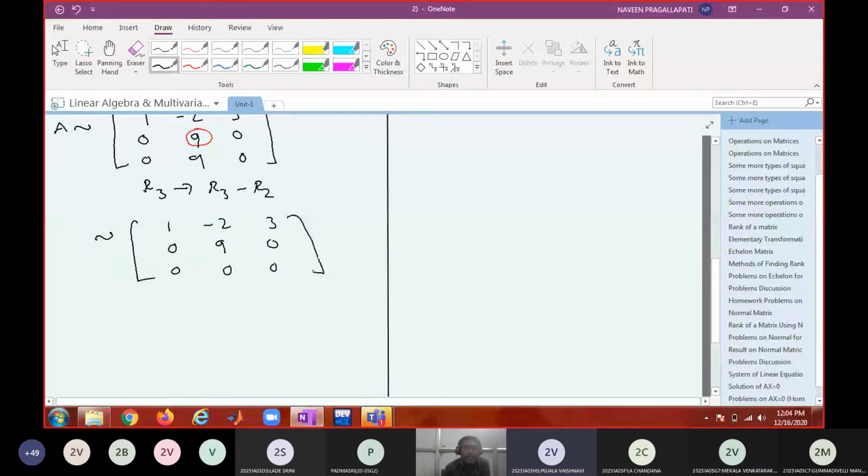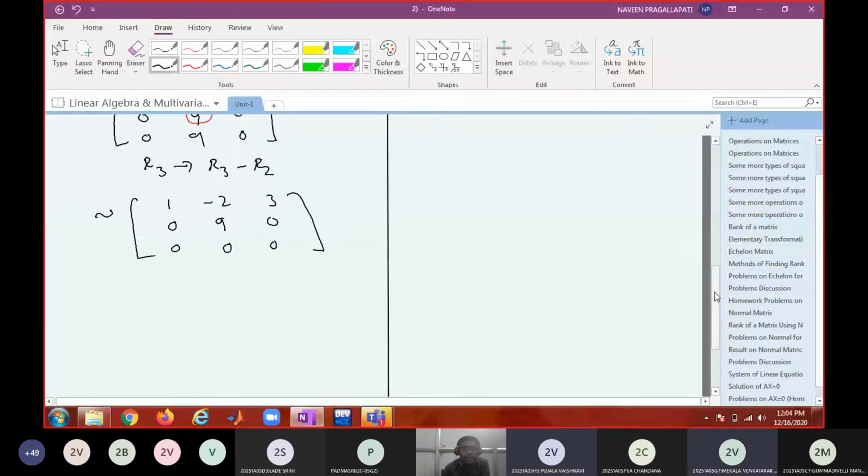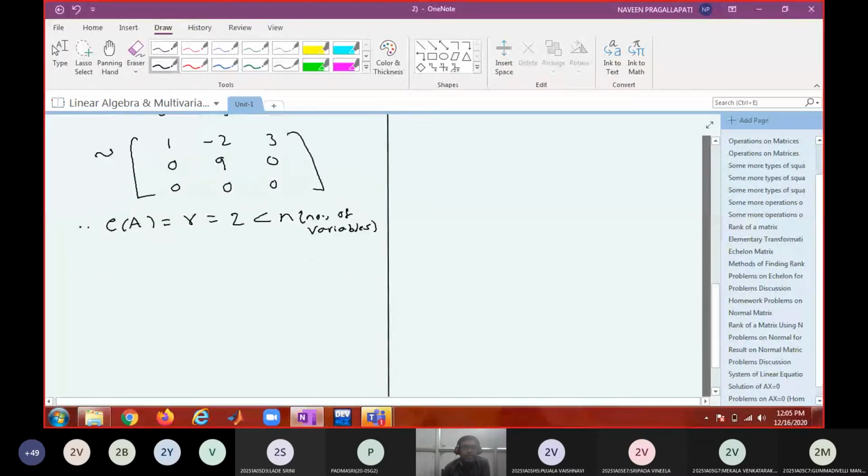Now all of you listen carefully. Therefore, rank of A equal to R. How many non-zero rows are there? Two non-zero rows, which is less than n. What is n? n equals the number of variables, which is 3. So from this, what is your conclusion?